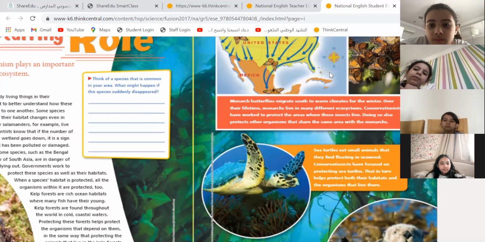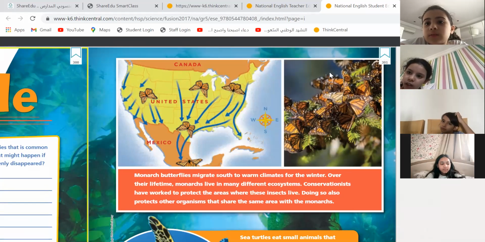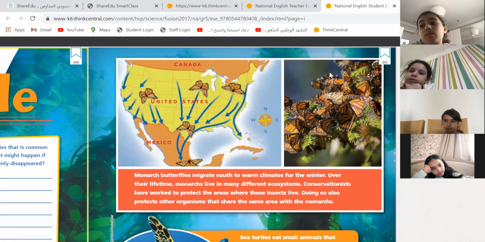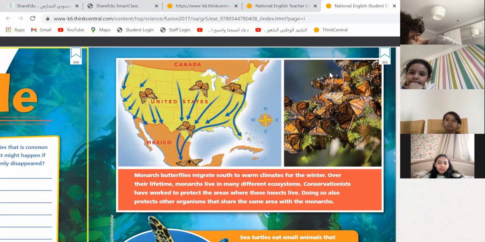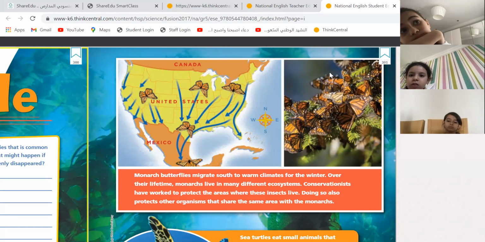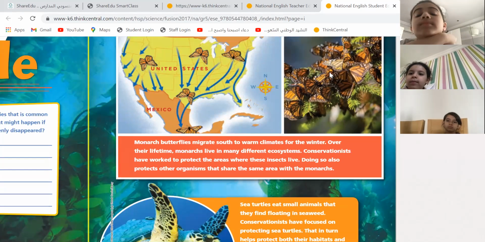Look at this map over here. These are the monarch butterflies. They migrate south to warm climates for the winter. You know that there are some animals that migrate just for the cold weather until it becomes warm again, like bears. Monarchs live in many different ecosystems. Conservationists have worked to protect the areas where these insects live. Doing so also protects other organisms that share the same area with the monarch.